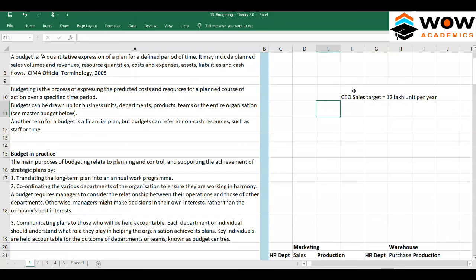What he will do is appoint managers, sales managers, and he will divide them into divisions. So north sales manager, and like that, he might have 4 divisions.